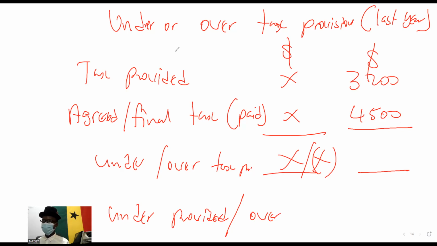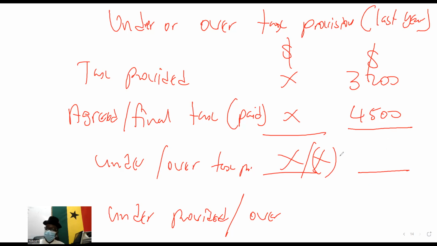But the taxman said the right tax should be $4,500. So have we provided more or less? Of course, this will be under, because we provided less, by 1,300.